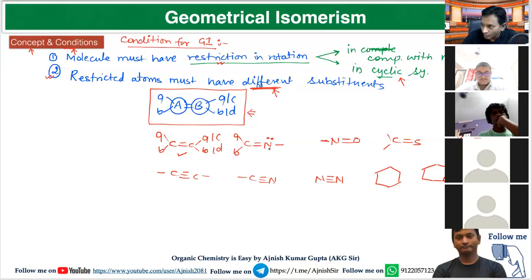This end is already different. This end have, if I will change this A and B, so this end will also be different. So this type of molecule will also show GI.